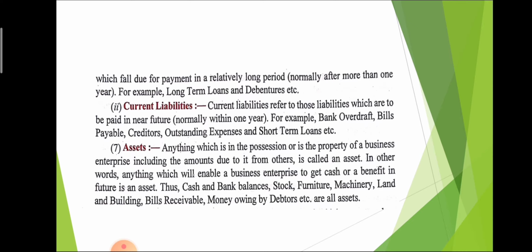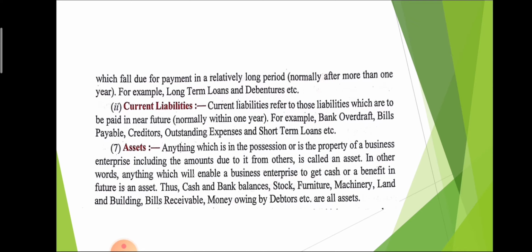The next term is assets. Assets means the property of a business enterprise. In other words, anything that can be converted into cash and give a benefit in future is treated as assets.